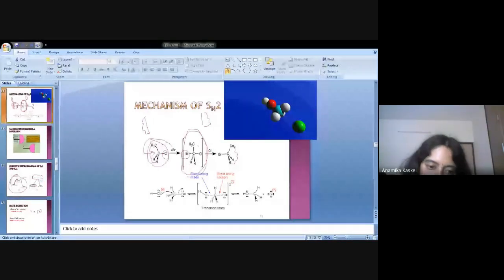You just go through 3-4 slides. That means the mechanism of SN1 reaction, mechanism of SN2 reaction, what is the transition state, what is umbrella inversion, and what is the effect of umbrella inversion in the SN2 reaction. And the last topic, you must remember the rate law for SN1 and SN2 reactions. Nothing else is required.